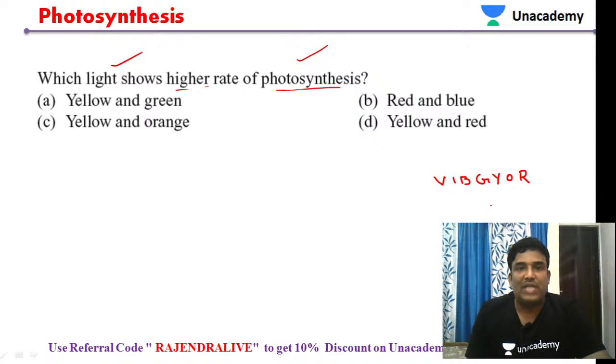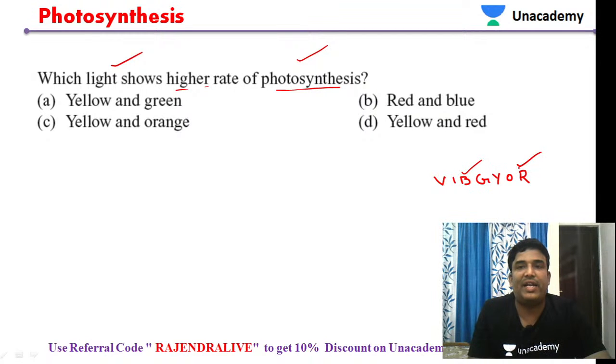In which light is the rate of photosynthesis high? Out of all this, which light is showing a high rate of photosynthesis? That was the question. Just now we were seeing that photosynthesis takes place more in the blue light as well as in the red light.